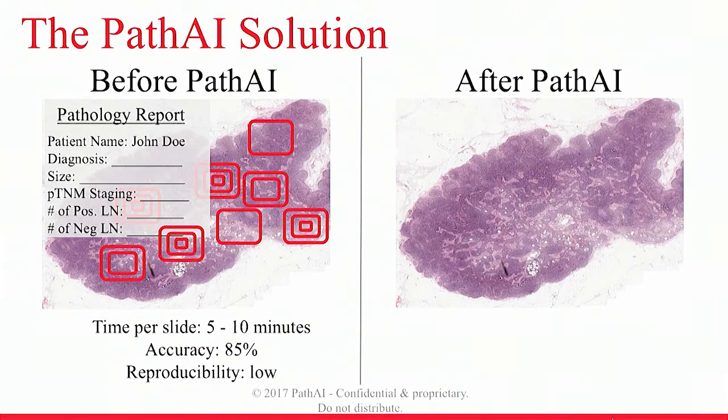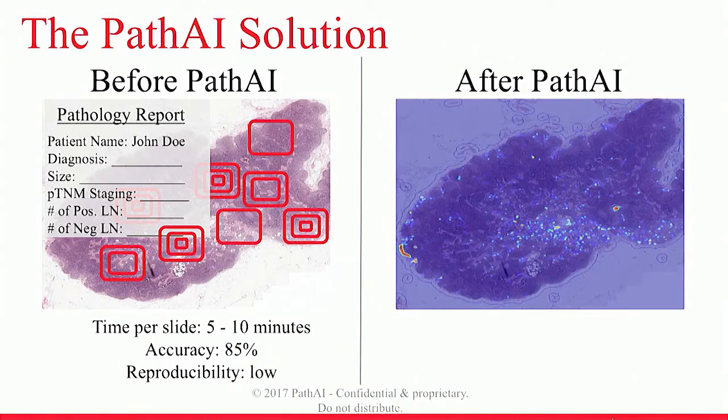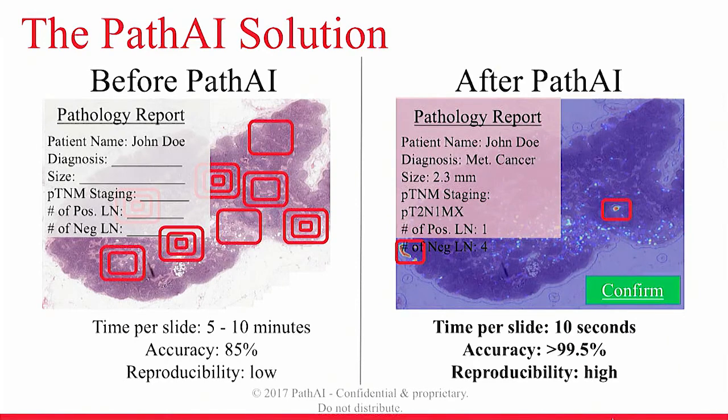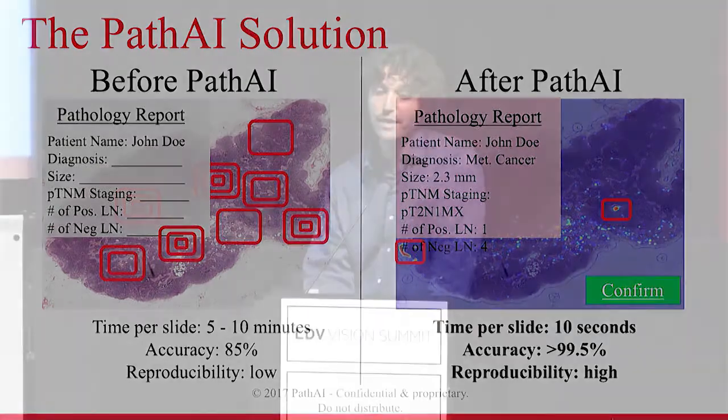What we're doing is we provide pathologists with both the raw image, so they're still looking at the same raw data as they're used to, as well as the image processed by a deep learning system, which essentially identifies the areas of cancer and then enables the physician to focus on those areas. And we can auto-fill out a report based on the AI's interpretation of what it's looking at. Now the pathologist's job is really to correct or confirm the diagnosis provided by the AI system and then move on to the next case. So this can be a dramatically faster procedure. We've shown in our studies a significant increase in accuracy, where we can get the error rate of human plus computer to less than 0.5%, with extremely high reproducibility because the AI system helps standardize diagnostic practices.